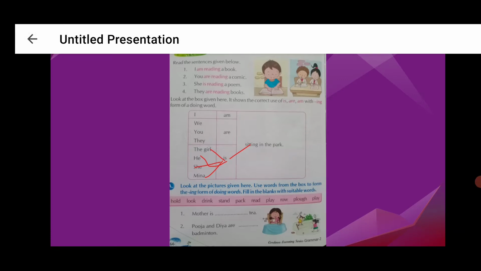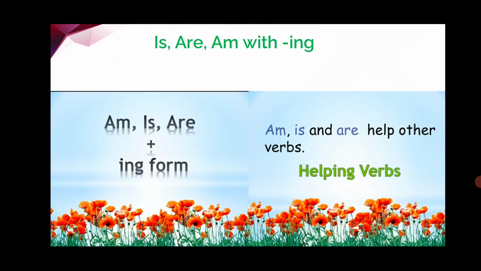In that we will see is, are, am with ing words. Now we are going to see the ing form of the verb. Am, is and are help other verbs. So we call them helping words, helping verbs.